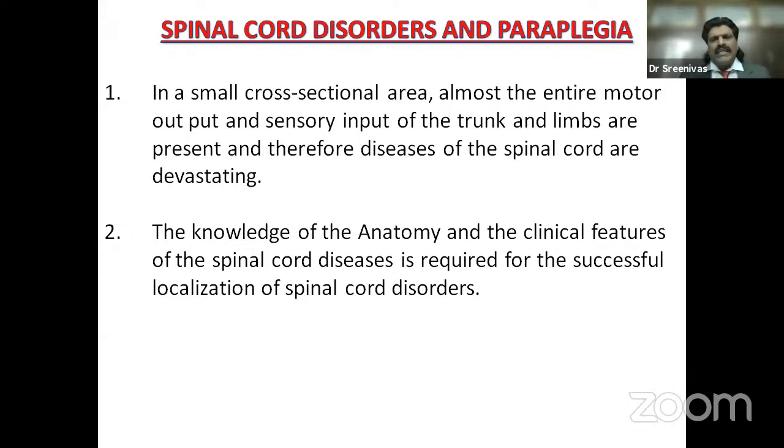Spinal cord disorders and paraplegia. In a small cross-sectional area, almost the entire motor output and sensory input of the trunk and limbs are present, and therefore diseases of the spinal cord can be really devastating. A small lesion of the spinal cord can really produce devastating clinical manifestations. The knowledge of the anatomy and the clinical features of spinal cord diseases is required for the successful localization of spinal cord disorders.